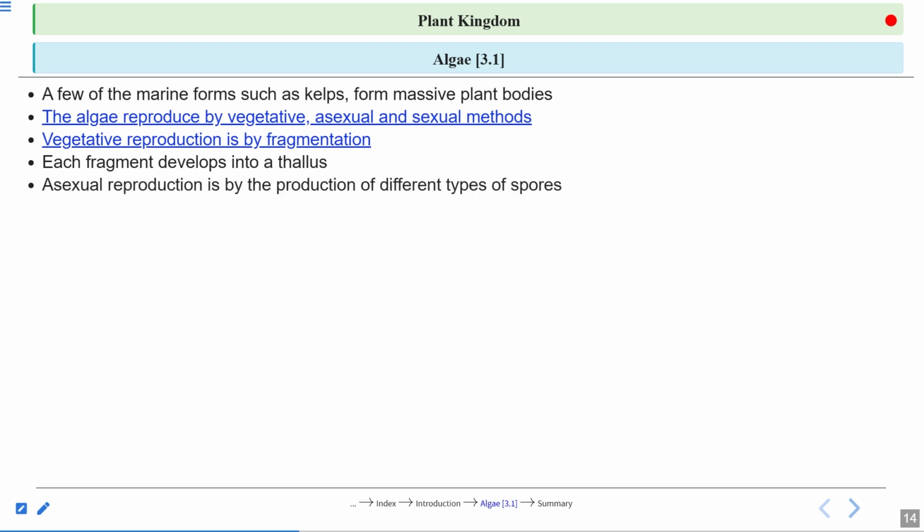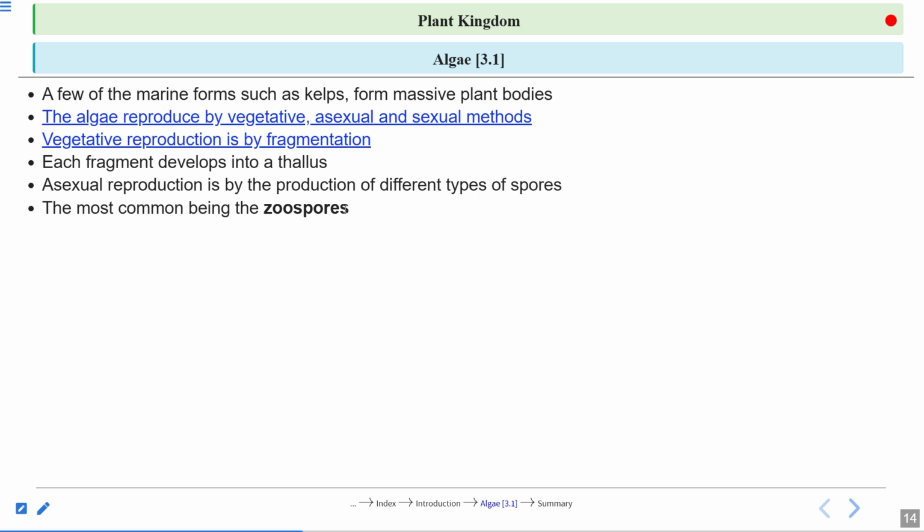Asexual reproduction is by the production of different types of spores. In algae, there is a formation of different types of spores. Very, very important point: these are asexual spores, meaning only one plant body is involved in making the spores. And commonly these spores are called zoospores. Why are they called zoospores?